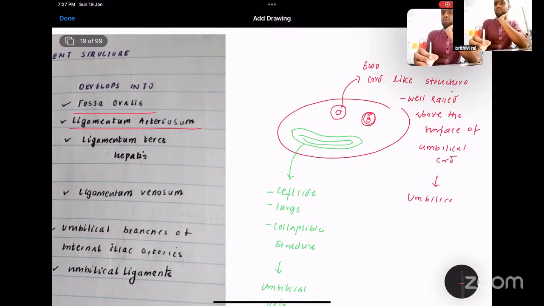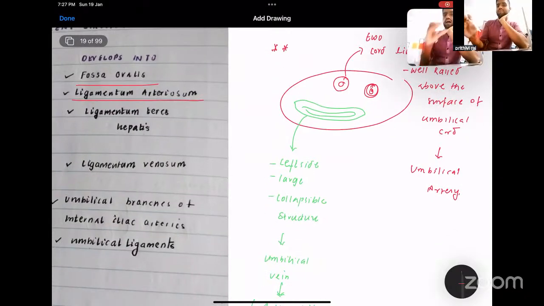So how to identify the umbilical vessels is also important. A large collapsible vessel, mostly on the lower left side, is always the umbilical vein. Two cord-like structures just raised above the surface of the umbilical cord are the umbilical arteries. We have two arteries and one vein. This should be seen soon after birth.